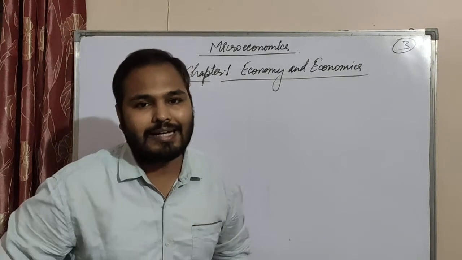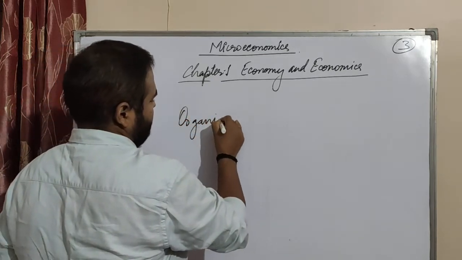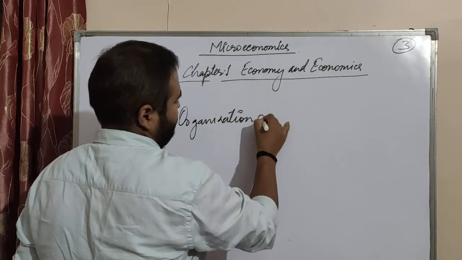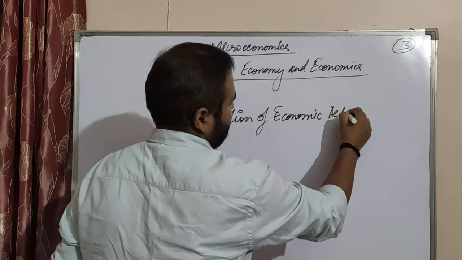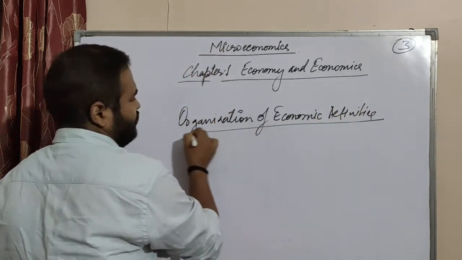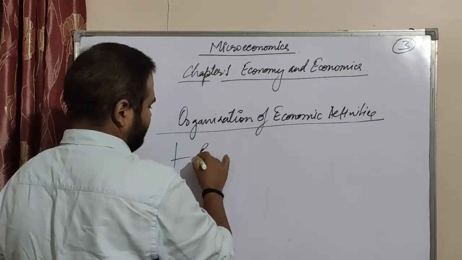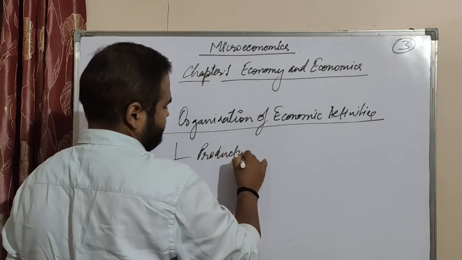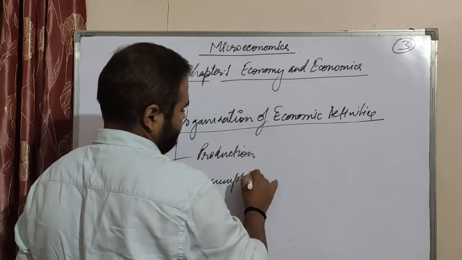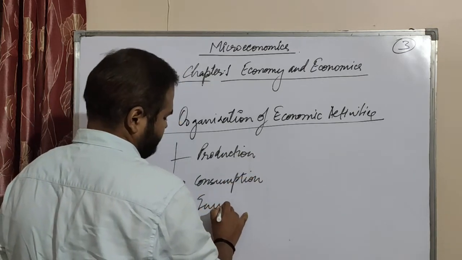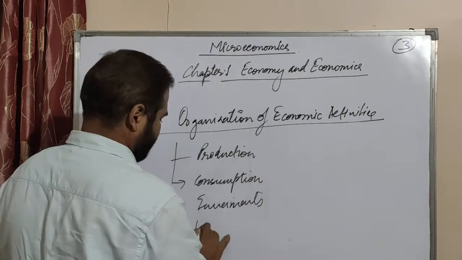Now we talk about the organization of economic activities. Okay, economic activities like production, consumption, investment, and exchange.